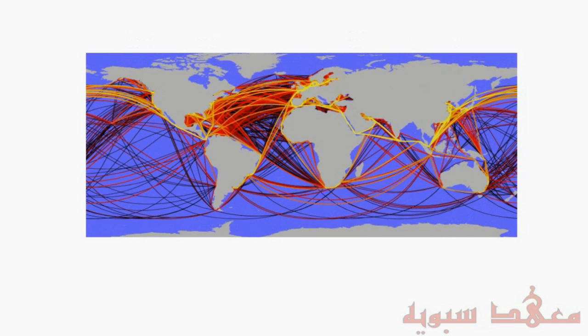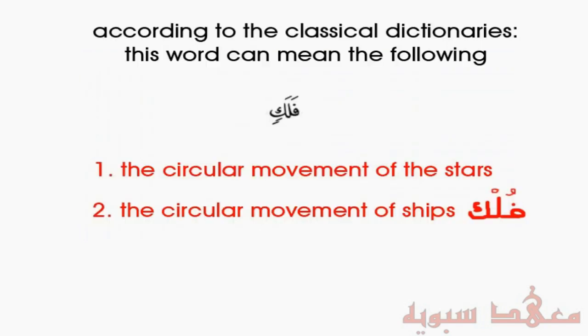And if you see the way the ships move, it's always in a circular motion. And that has to do with the fact that the earth is not flat. So this path that is taken by ships is called falak. And I've read some commentaries also to suggest the wood or the planks of wood used, the ones that bend and that are circular in shape, that are used to make ships, is also called falak. So you see a common theme here of something being circular or round. And from the word falak, we get one of the words for ship in Arabic, and that's fulk. So fulk means a ship.